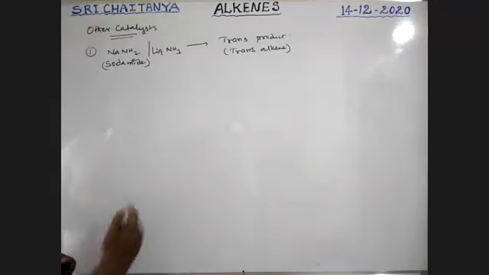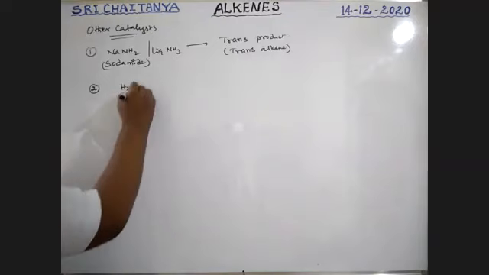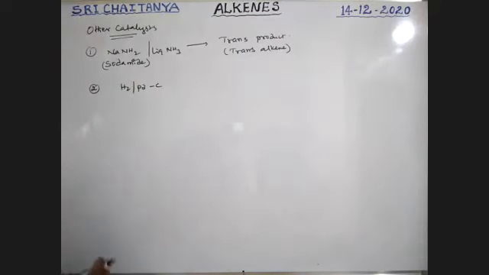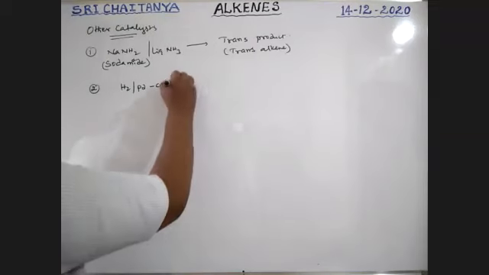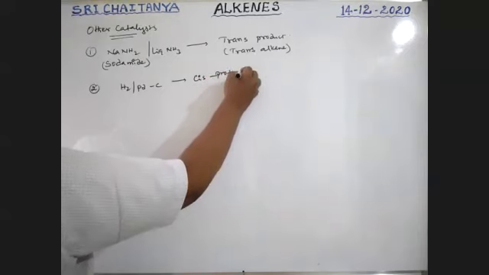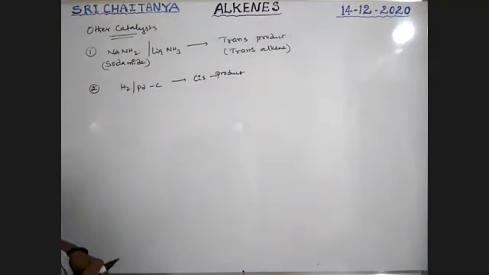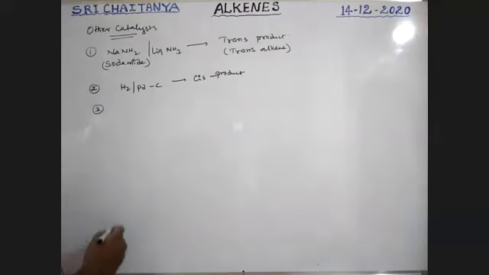Please keep in mind. Next, second one, hydrogenation in the presence of palladium and copper. Palladium copper is nothing but Lindlar's catalyst, boys. So this gives a cis product. Lindlar's catalyst, cis product. Cis alkene is the final answer.